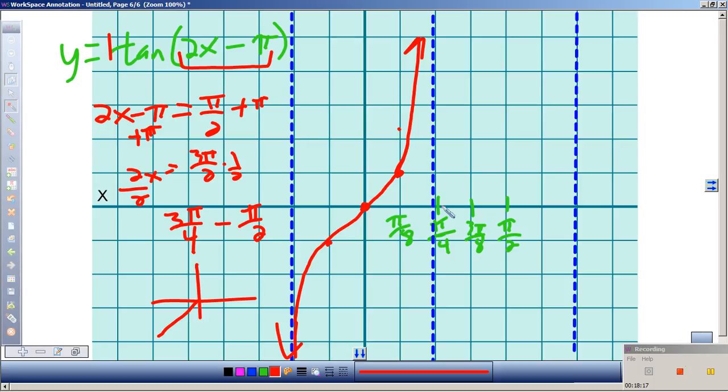Like what I did, each line is 1/4 of the period. Even if I shift it to the right, it would still be over 1, the period is still pi 4.